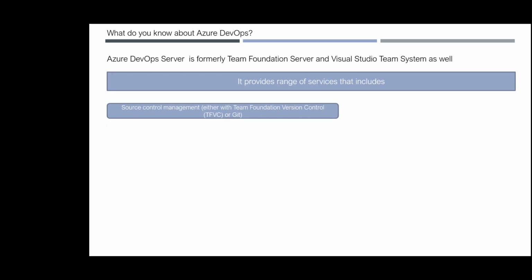So the first one, source control management. That means how you manage your code. It might be .NET, Java, Python, Perl, etc. It supports any number of languages. The other reason Azure DevOps became very famous is that it started supporting not only .NET but a wider variety of programming languages, tools, and utilities. That's why other people are also coming and using Azure DevOps. Earlier, when you said Java, people by default went to Jenkins because Jenkins is also developed in Java. Now Azure DevOps started supporting Java as well.